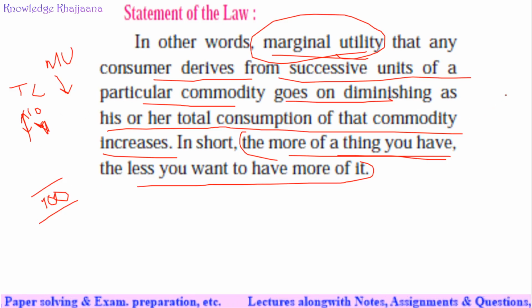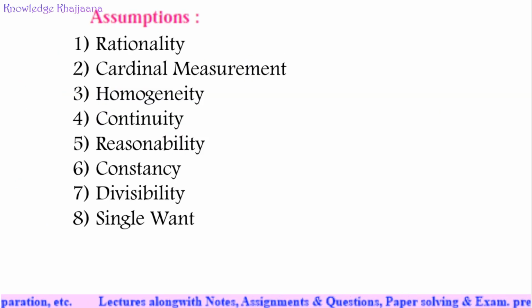See, there are some assumptions for the law of diminishing marginal utility. There are 8 assumptions. First is rationality, second is cardinal measurement, third is homogeneity, fourth is continuity, fifth reasonability, then constancy, divisibility, and single mode.